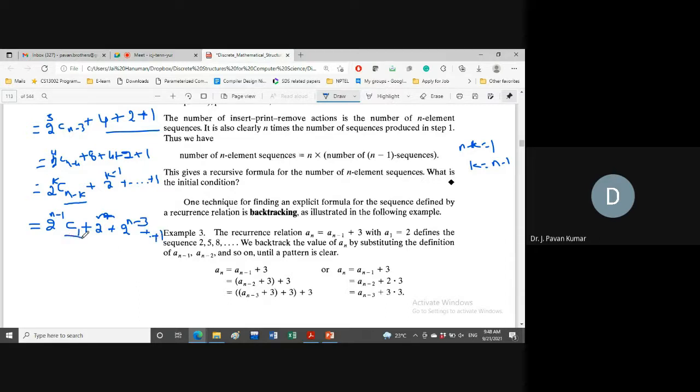Now, what's the value of C1? The value of C1 is 1. Then what is the series now? 1 plus 2, 1 plus 2 plus 4, and so on up to 2 power n minus 1, isn't it? That is nothing but, we can generalize it, 2 power n minus 1. This is the explicit formula.